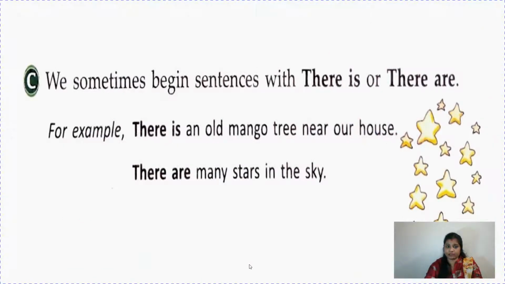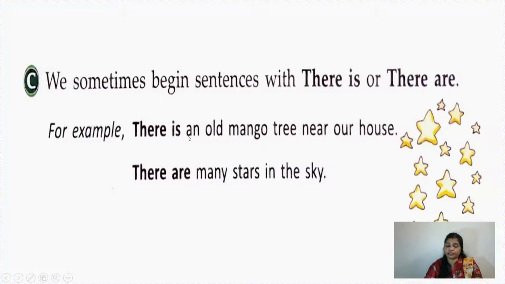And we sometimes begin sentences with there is or there are. For example, there is an old mango tree near our house. There are many stars in the sky. So what have you noticed here? When we are talking about something which is singular, we have used there is. And when we are talking about something plural, then we are using are.